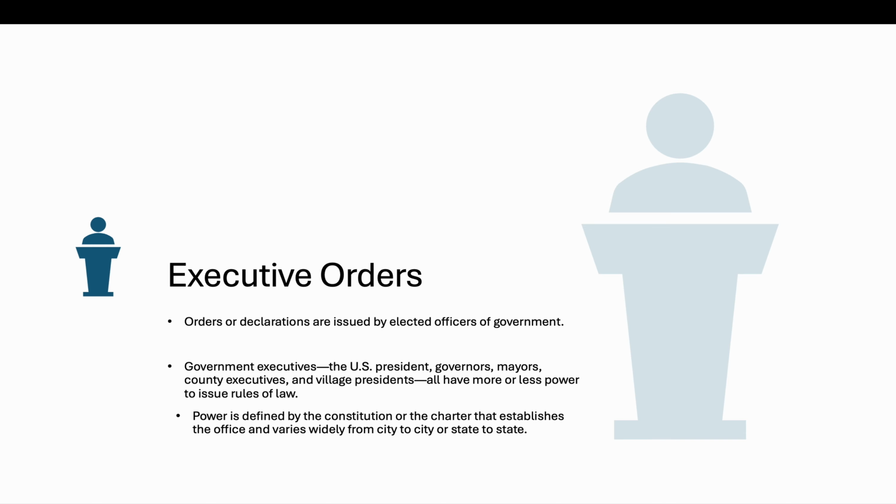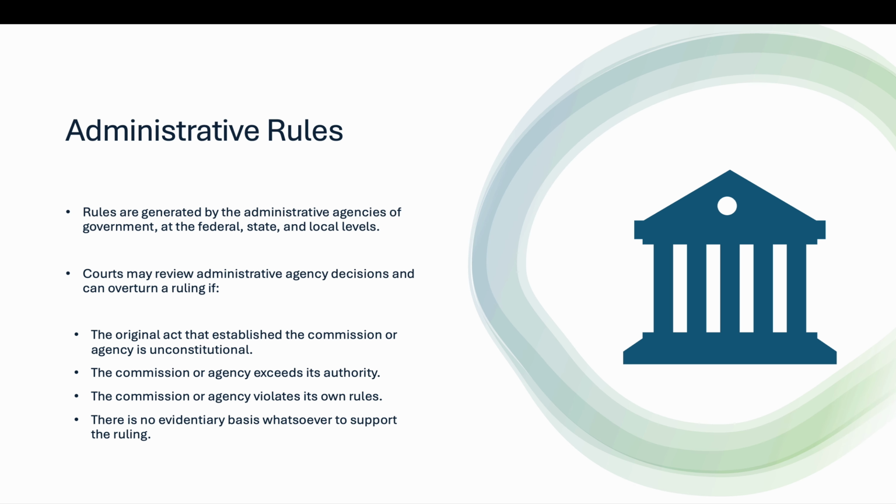Another way in which law is made through the executive branch is through administrative rules. These are generated by the many different administrative agencies of government at the federal, state, and local levels. So at the federal level, this might be the Environmental Protection Agency. At a state level, you may have a state office for Department of Children and Families or something like that. All of these agencies have rules for how they are governed, and those rules are a part of law as it's issued from the executive branch.